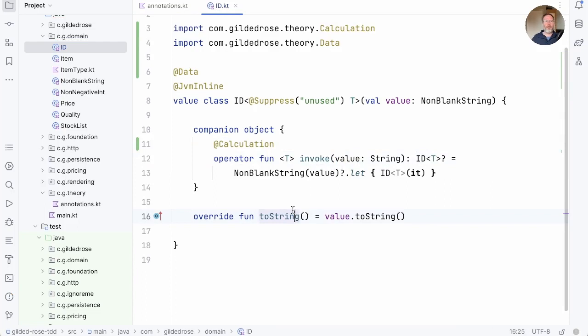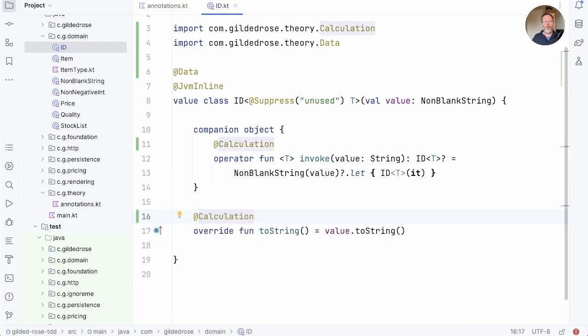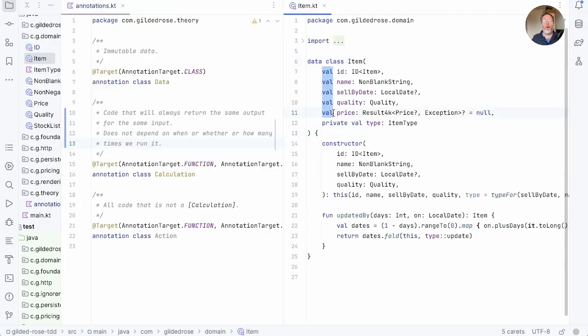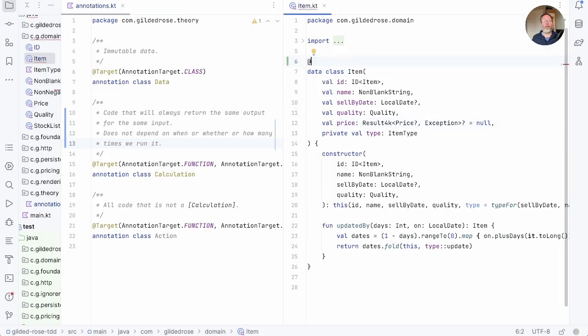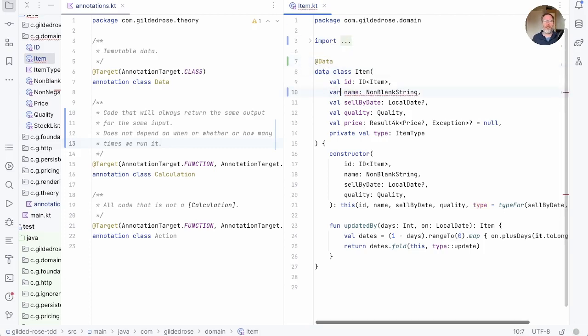What about toString? It's the same there. That will always give the same output for the same input. Now you might say it doesn't have an input, but for classes I think we have to consider this, the receiver, to be an input to this function. Okay, moving on. Here's item. Item has all value properties, so we can't mutate it. So that makes item into data. Now you might say the fact that we called it a data class gave that away, but had we changed its name to a variable, for example, then it wouldn't be data because it would be mutable.